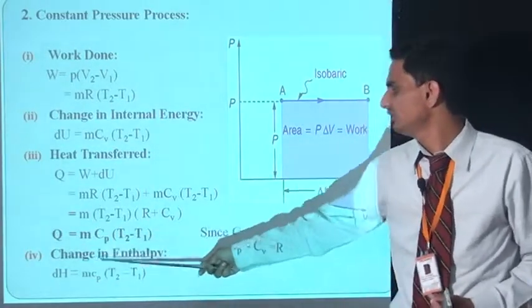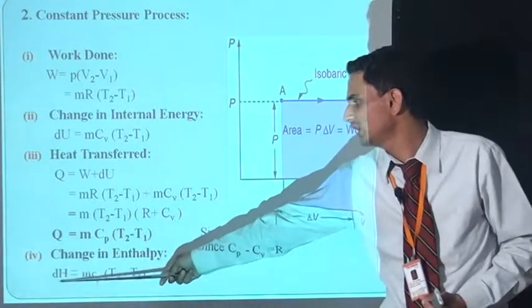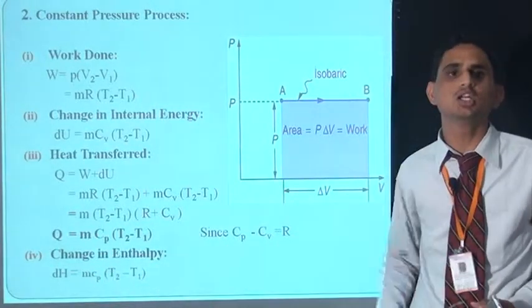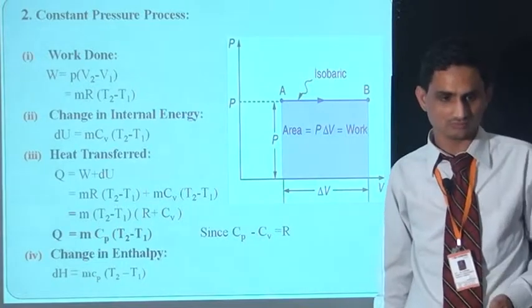Fourth equation is change in enthalpy. So the change in enthalpy dH is equal to mCp(T2 minus T1).